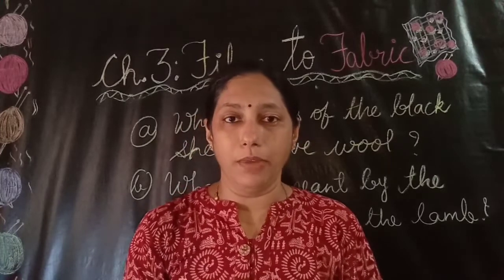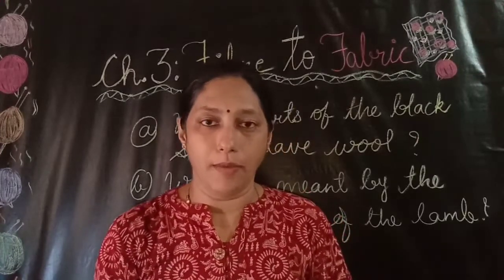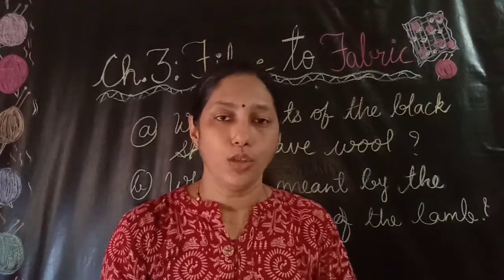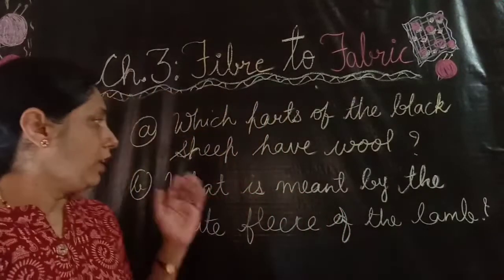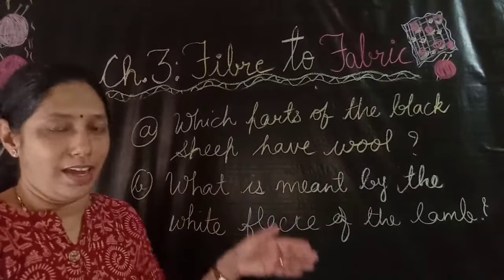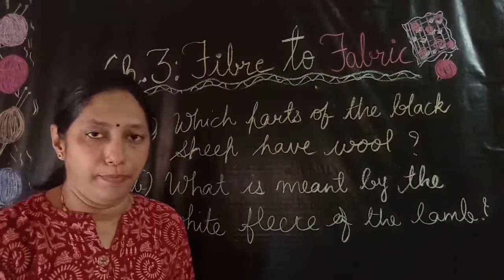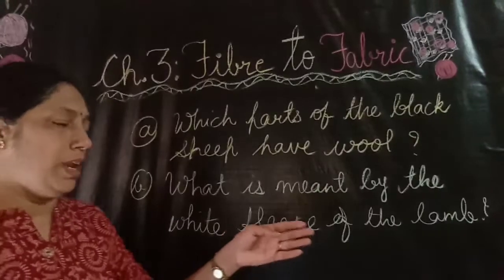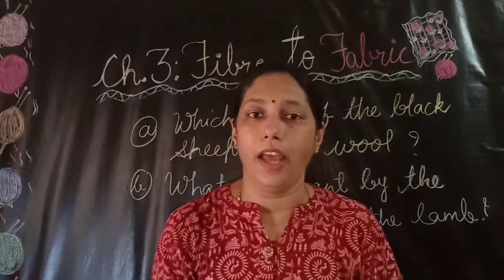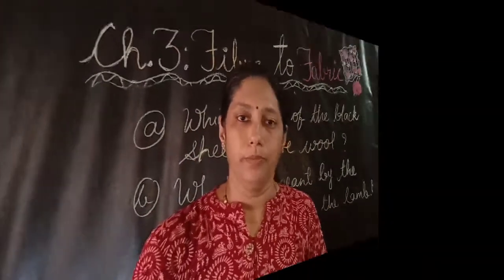Now the second rhyme is, Mary had a little lamb whose fleece is white as snow. Here the second question which is based on this rhyme is, what is meant by the white fleece of the lamb? The white fleece of lamb refers to the white hair of the lamb.